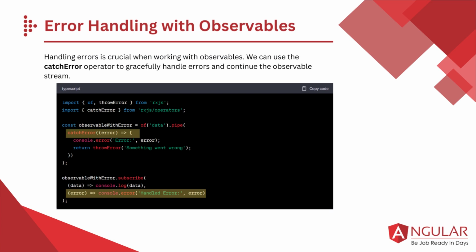4. Handling errors with observables. Handling errors is crucial when working with observables. We can use the catchError operator to gracefully handle errors and continue the observable stream.